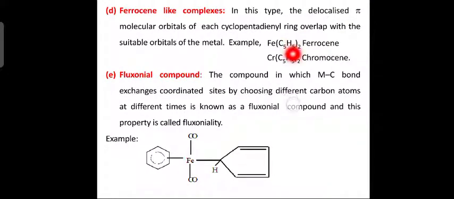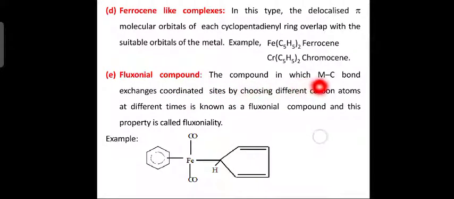Next slide, ferrocene like complexes. So, this is another type of classification, ferrocene like complexes. In this type, the delocalized pi molecular orbitals of each cyclopentadienyl ring overlap with the suitable orbitals of the metal. Okay, you can see here the central metal atom is iron. So, the cyclopentadienyl group is present, that is C5H5 2 times. This is called ferrocene. Suppose you have chromium instead of iron, it is called chromocene. Okay, C5H5 twice.